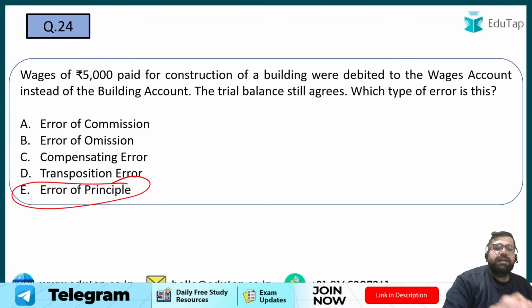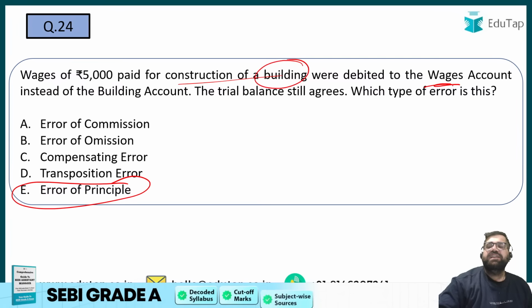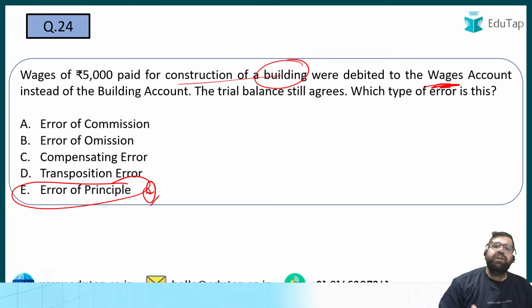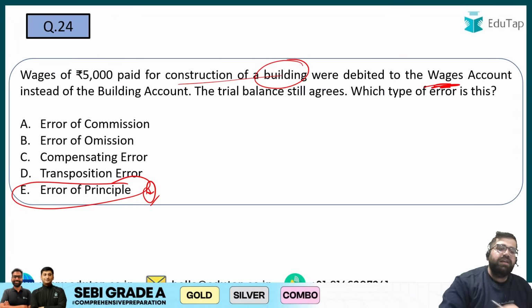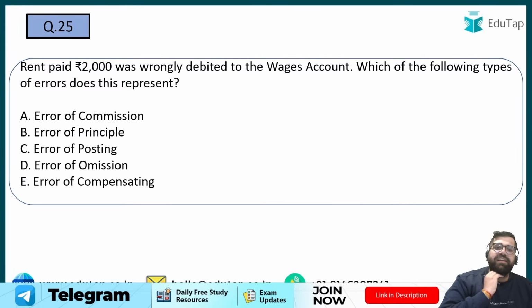You are not aware of the concept of revenue expenditure and capital expenditure. If wages on the construction of building have been given, then that will be debited in building account only, not in the wages account, right? So this is a principle error. Your principles of account are not correct. Therefore, the correct answer will be option number E. Cool. Now let's move forward to question number 25.